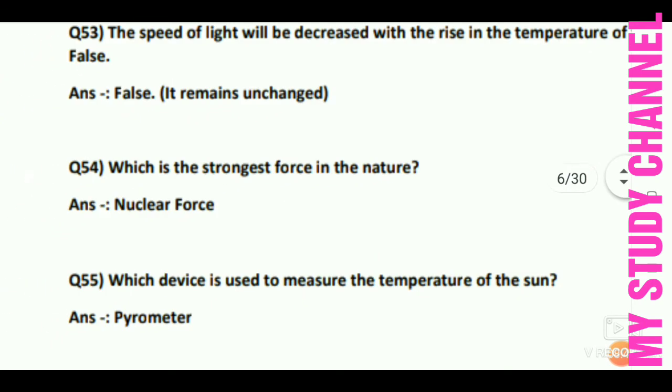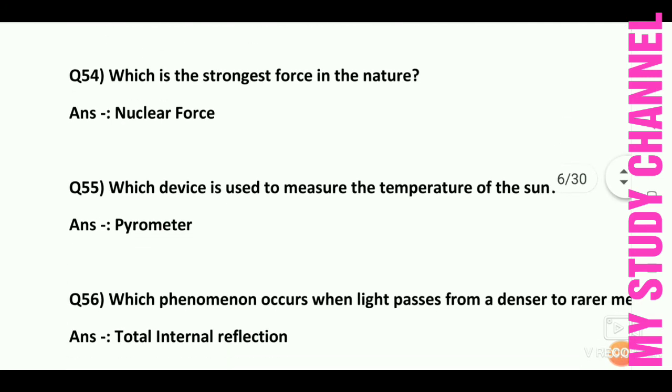Next question is which is the strongest force in the nature? Answer is nuclear force. Nuclear force is the strongest force in the nature. Next question is which device is used to measure the temperature of the sun? Answer is pyrometer. Pyrometer is used to measure the temperature of the sun.